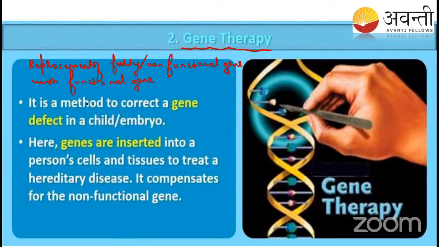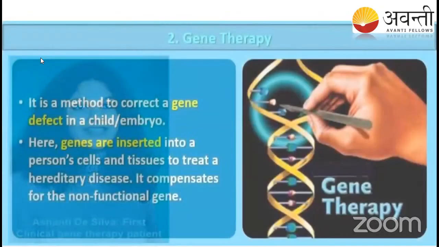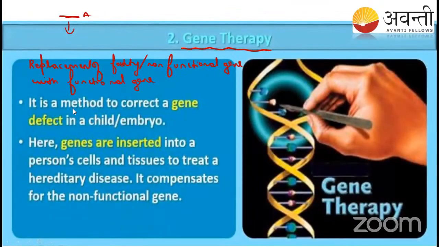So see here, we are going to replace the faulty gene with the functional gene. For example, if some person has an enzyme deficiency, say this enzyme A is very important. I will tell you the example, adenosine deficiency. So let us study this.